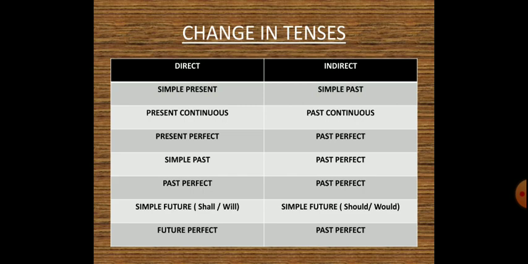If the direct speech is in simple future tense, then you will be changing it into simple future tense along with the changes of words with should and would. And if it is in future perfect tense, you will change that into past perfect tense.